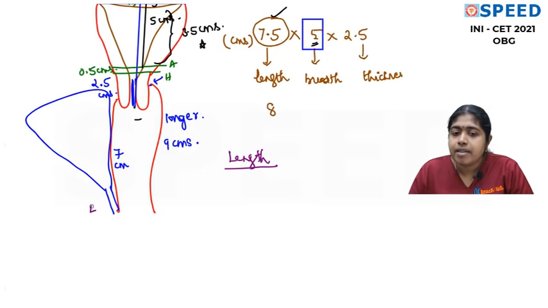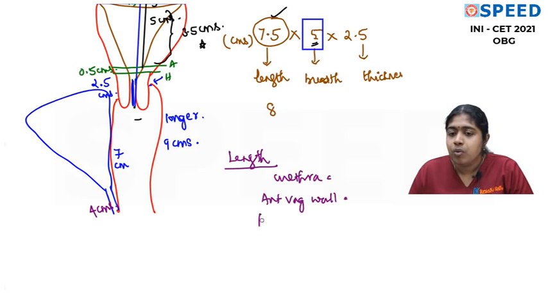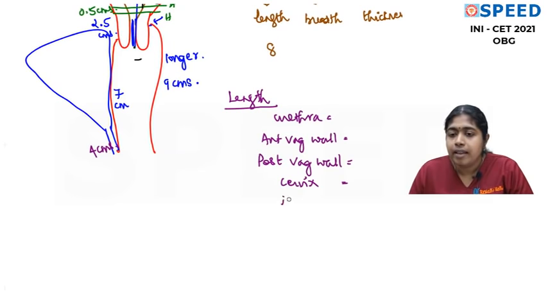Fine. And you all know what is the length of female urethra? It is 4 centimeters. What is the length of anterior vaginal wall? 7 centimeters. What is the length of posterior vaginal wall? 9 centimeters. What is the length of the cervix? You say 2.5 centimeters. What is the length of the isthmus? It is 0.5 centimeters.